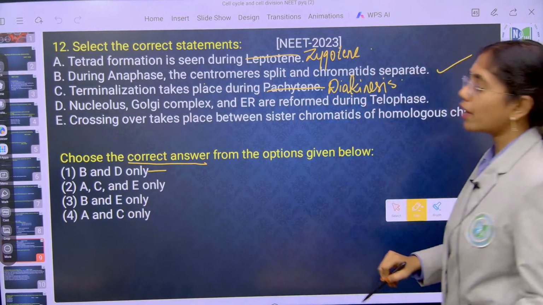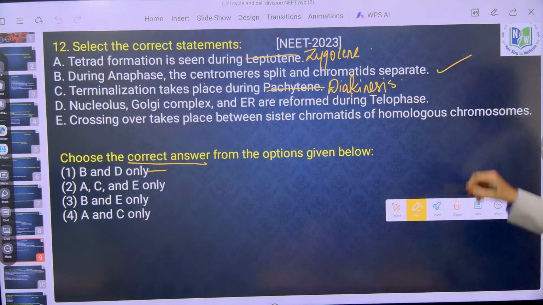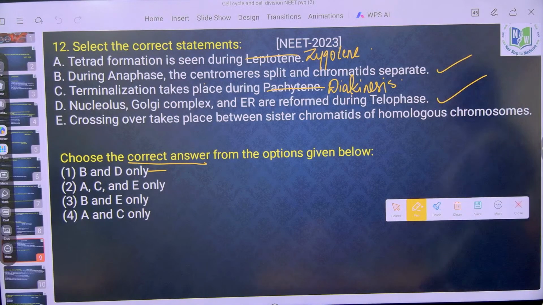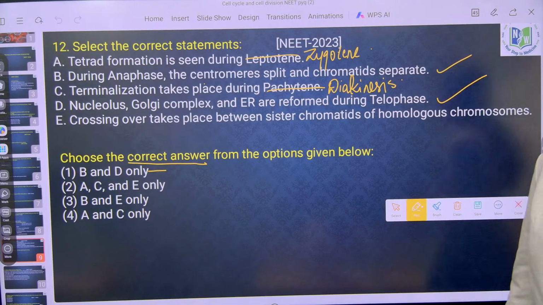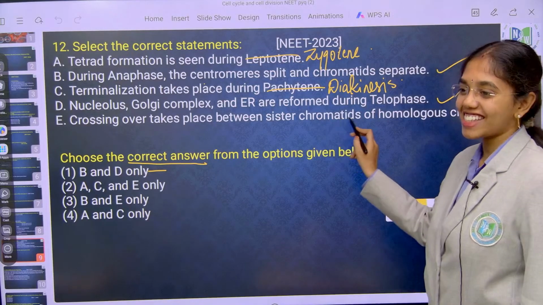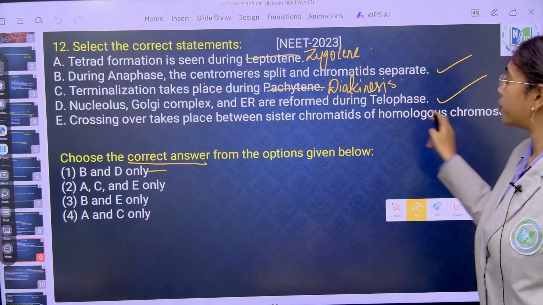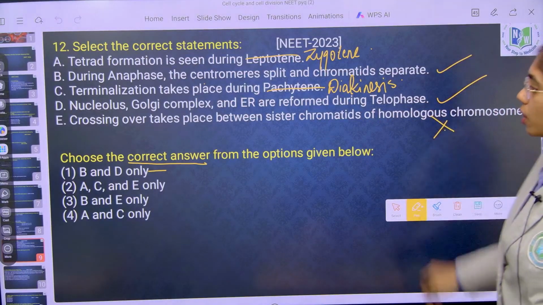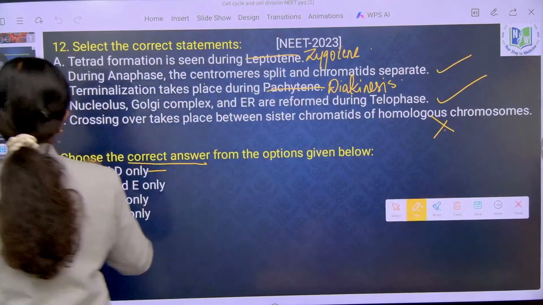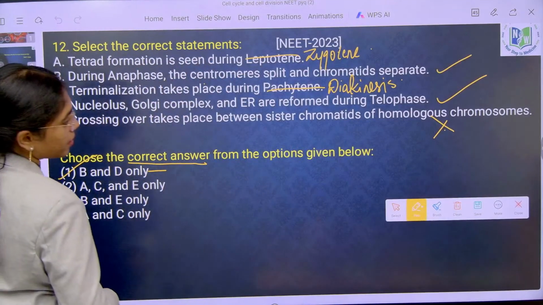Next, nucleolus and nuclear envelope are reformed during telophase. Crossing over takes place between sister chromatids of homologous, or non-sister chromatids. If I keep sister and non-sister chromatids here, what will you choose? Incorrect statement, right? So it is between non-sister chromatids of homologous chromosomes. So B and D. Next.